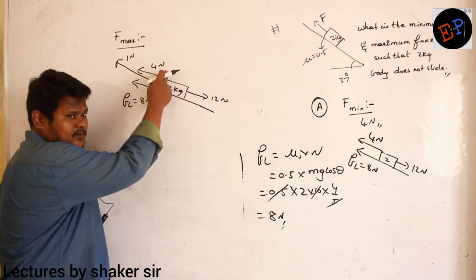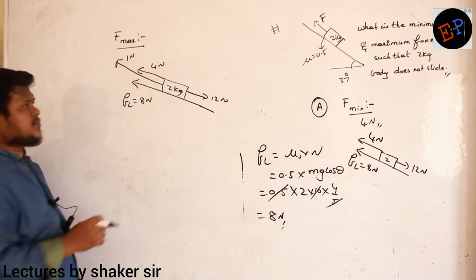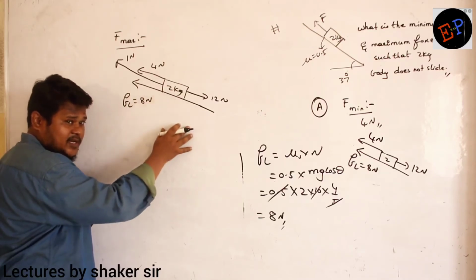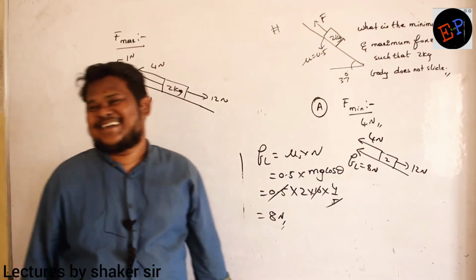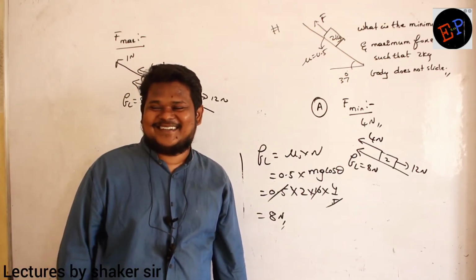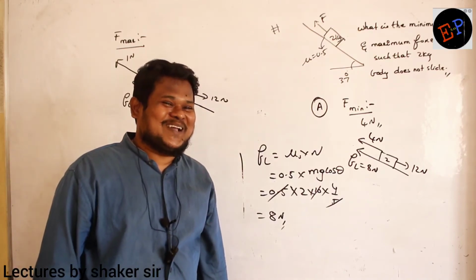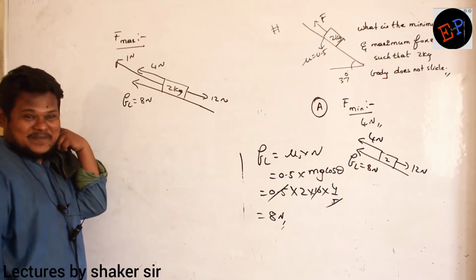Minimum force is 4 Newton. That's what we studied, no? Minimum force is 4 Newton. Now what I am doing is, 1 Newton I am applying in this direction. Now the body, will it slide or not? Slide over. Why? Frictional force will become more.